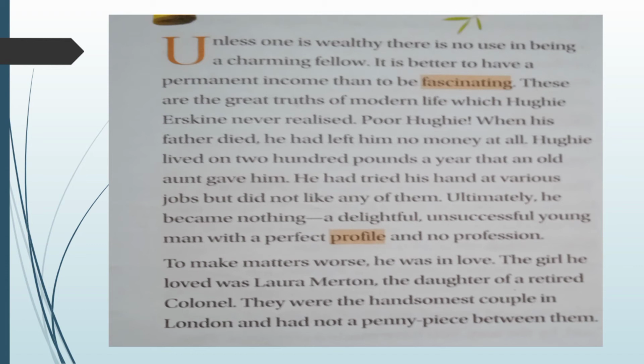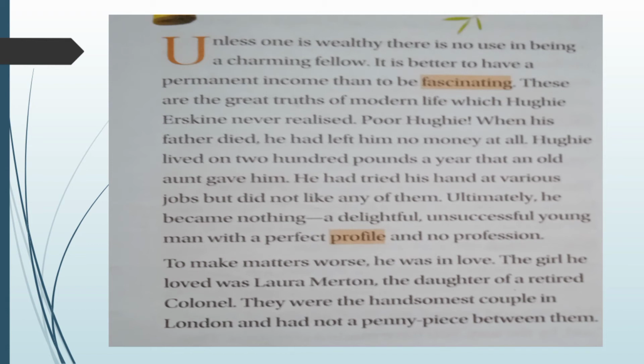Hughie lived on £200 a year that an old aunt gave him. He had tried his hand at various jobs but did not like any one of them. Ultimately, he became nothing, a delightful, unsuccessful young man with a perfect profile and no profession. To make matters worse, he was in love.